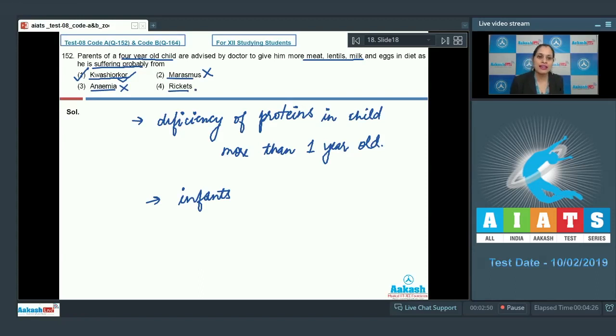The next option is rickets, and this is an incorrect option because rickets, also known as osteomalacia, is a condition in children characterized by weakening or softening of bones, usually due to inadequate vitamin D. So the correct answer is option number 1. Let's proceed to the next question.